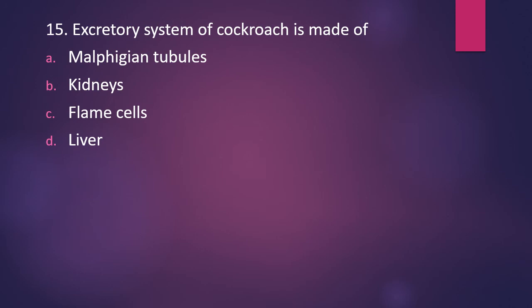Question number 15. Excretory system of cockroach is made of Malpighian tubules, kidneys, flame cells, or liver. Excretory system of cockroach is made of. The correct answer is option A, Malpighian tubules.